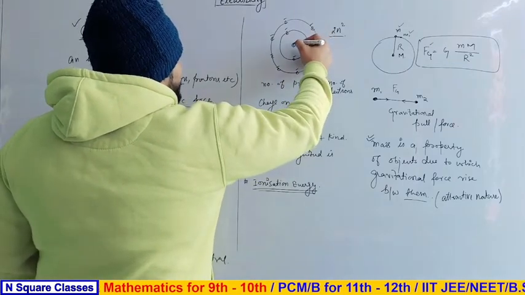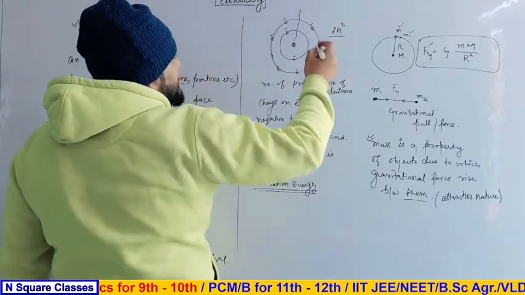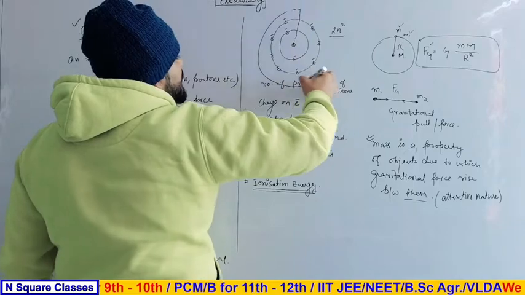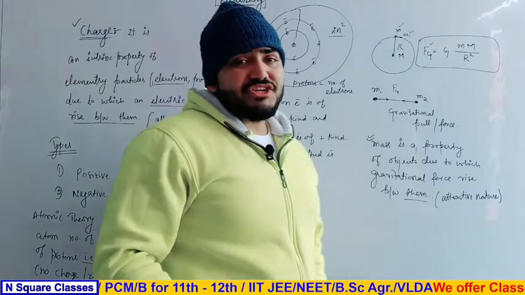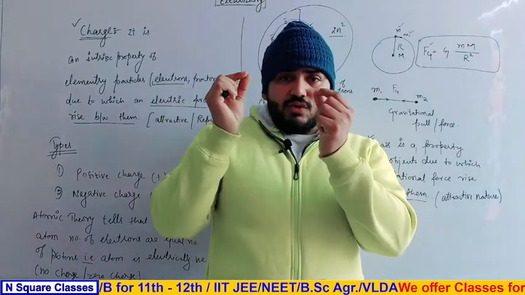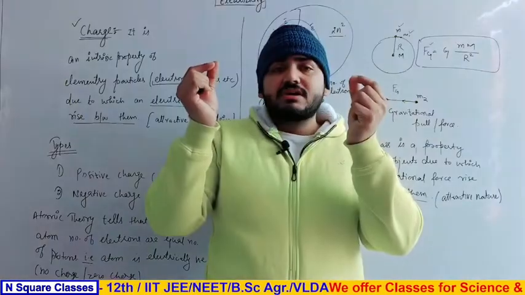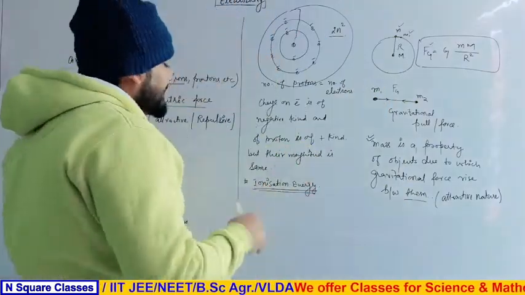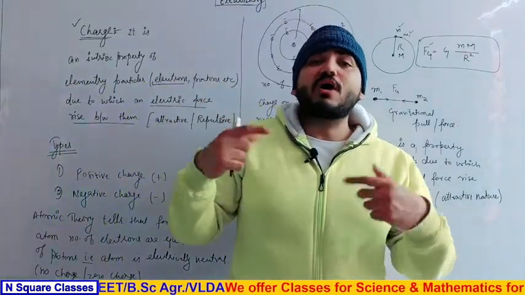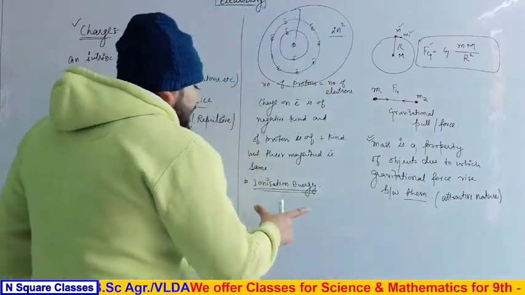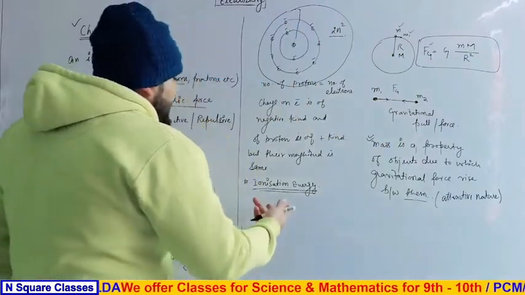As the electrons move outward, the radius of the atom increases, the distance between the electrons and the nucleus keeps increasing, and the force of attraction between the nucleus and the electron decreases. Due to this, it is easier to remove an electron from the outermost shell. For doing that we need some energy, and that energy is called ionization energy.